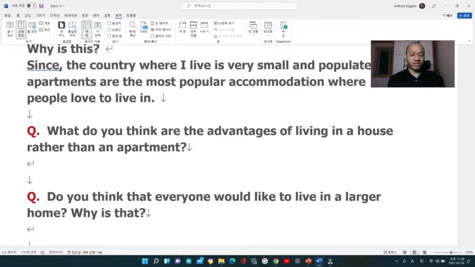For example, you can say, frankly speaking, to be honest. These are the words to express no. Okay, so you can use that. So here I'm going to use those kinds of words, and then I can say absolutely. So here, what do you think are the advantages of living in a house rather than an apartment? I would say absolutely.